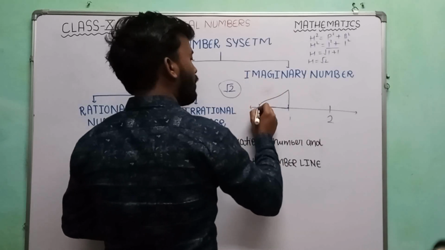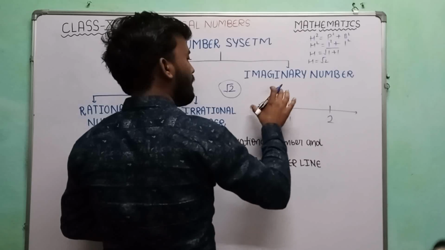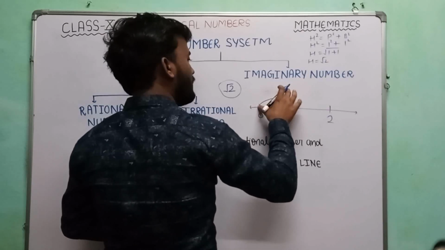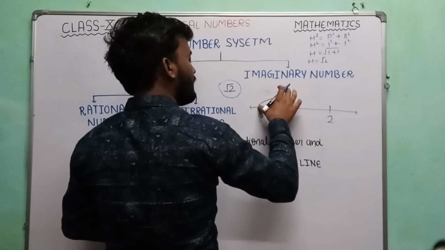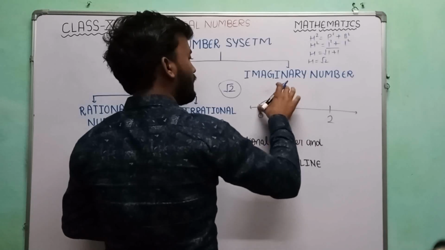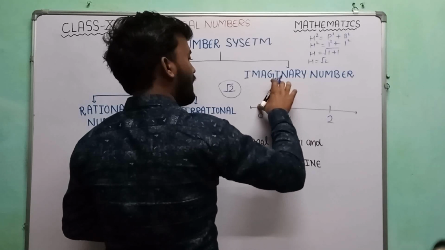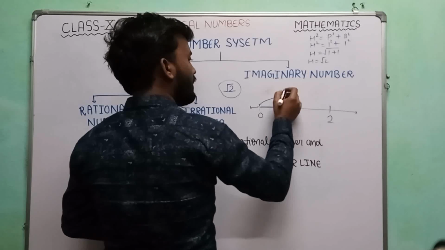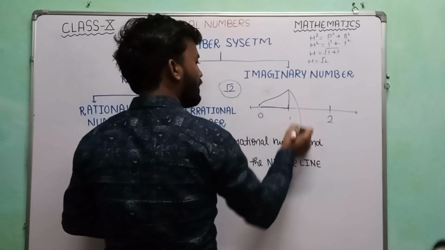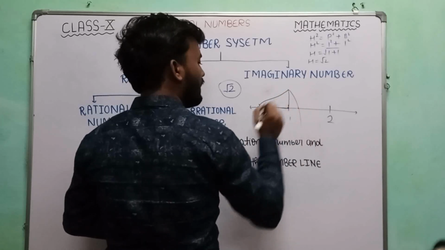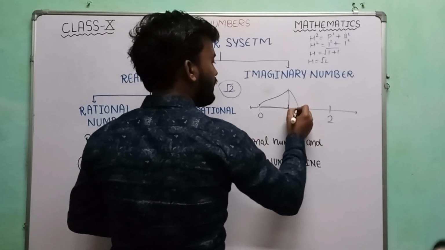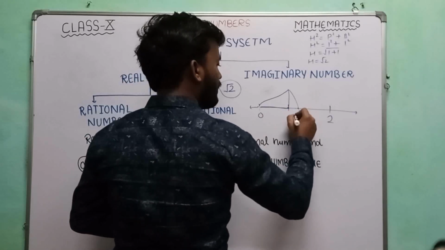Now take point O as the center and this much distance as the radius, and mark an arc. If we mark an arc like this, then it will cut the given number line here. So this point will be nothing but root 2.